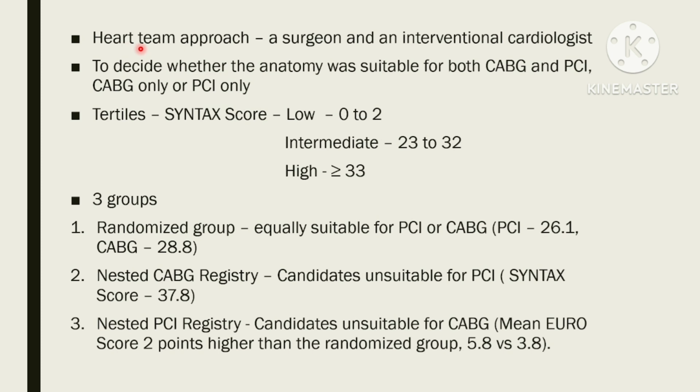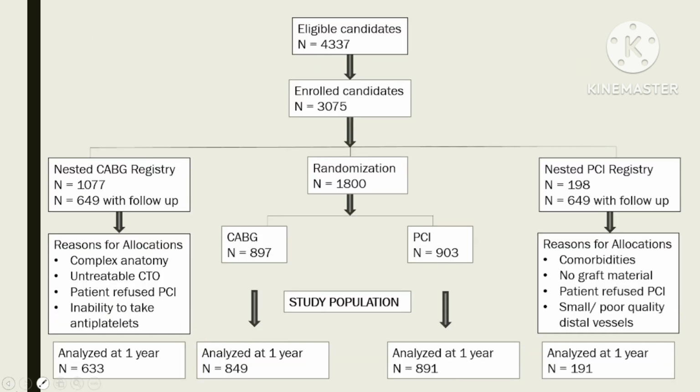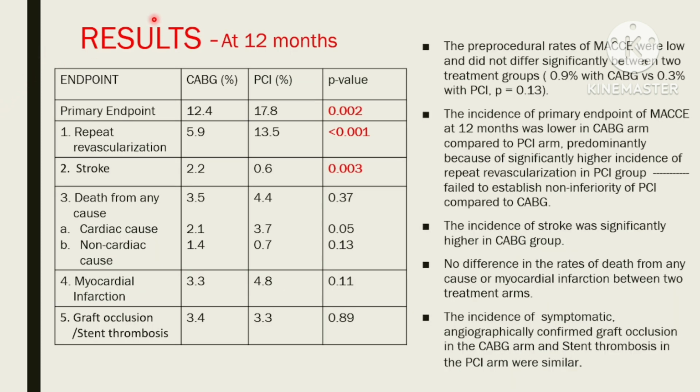In this trial, a heart team consisting of a surgeon and an interventional cardiologist used the SYNTAX score to decide whether the anatomy was suitable for both treatment strategies, CABG only or PCI only, and accordingly the patients were divided into 3 groups. Those who were equally suitable for PCI or CABG were randomized and included in the study, while those who were unsuitable for PCI were included in a nested CABG registry, and those who were unsuitable for CABG were included in a nested PCI registry. This is the flowchart showing how patients were divided into 3 groups and then further analyzed and followed up at 1 year. Now moving to results at 12 months.